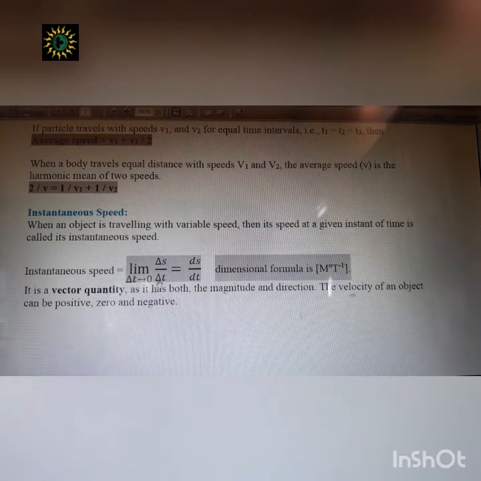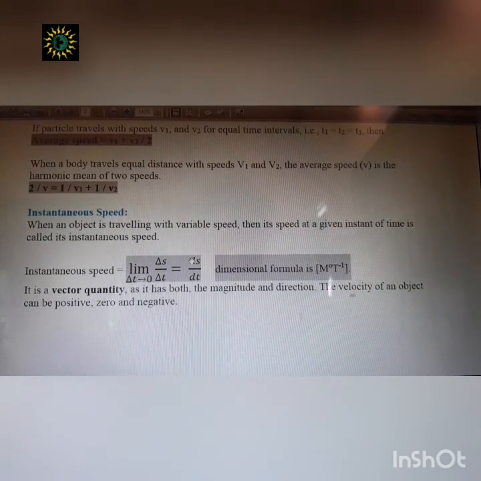So when delta t approaches 0, that means you are taking the speed at a particular moment, and this expression is in derivative form. It is written as ds by dt. You can only write delta s by delta t equal to ds by dt if you take the limiting option delta t tends to 0. Otherwise you will not be able to express ds by dt.